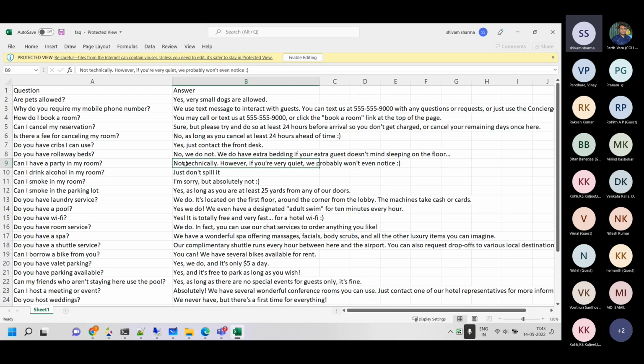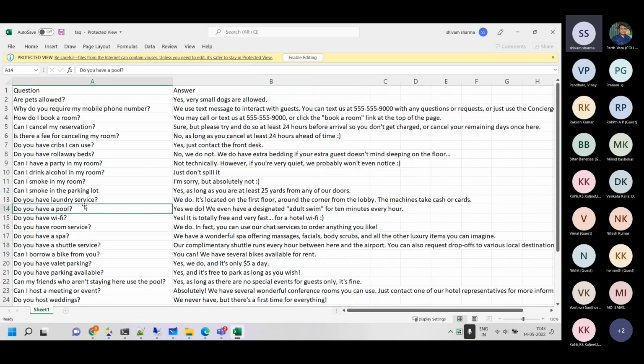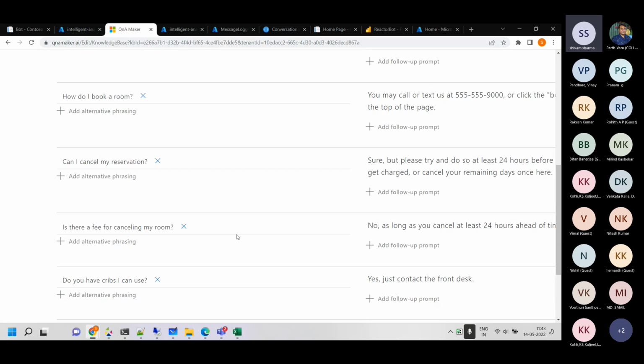It may not do a very good job, but it can try it out. If you do give unclean data, it can still do something with it. It will not be totally useless as such. But if you have very nicely organized data like this, question and answer, then it's a very straightforward process.